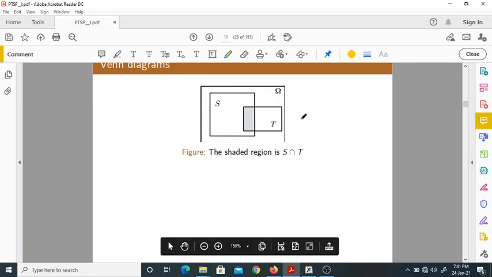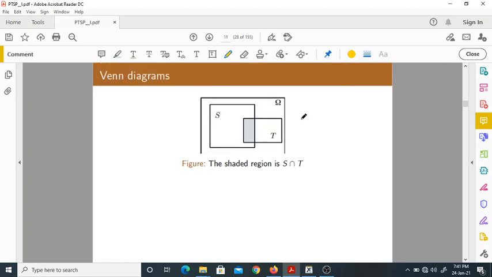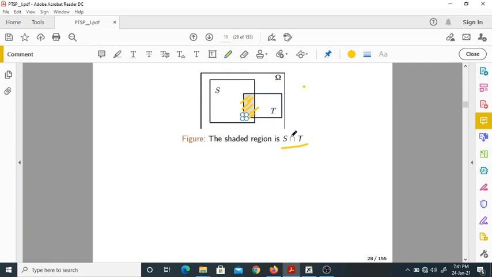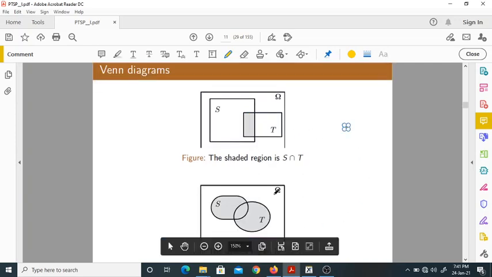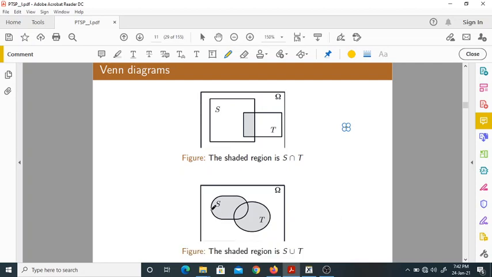Now this is about the Venn diagram. You might have seen all these things already. Here, this is the common area, or common elements, belonging to both S and T. So this region indicates S intersection T. That is the Venn diagram for S intersection T. Now in this second example, what does this area represent?